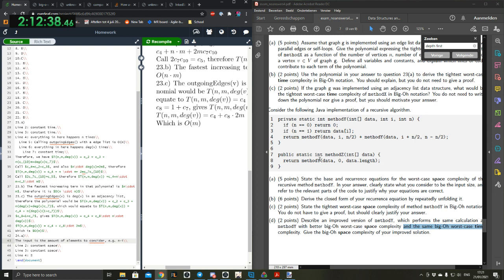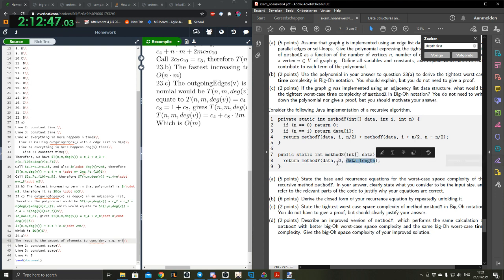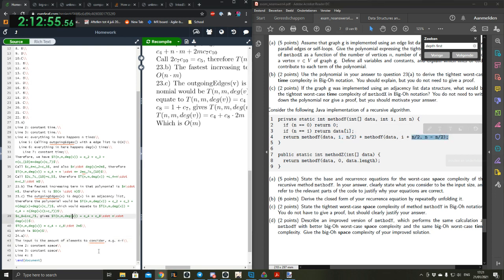Is that true? Yeah, because at first the amount of elements is the length of the data minus 0. So that's the total amount of elements, and here that will be cut in half, and this will be cut in half here as well. That makes sense. And this will be S.